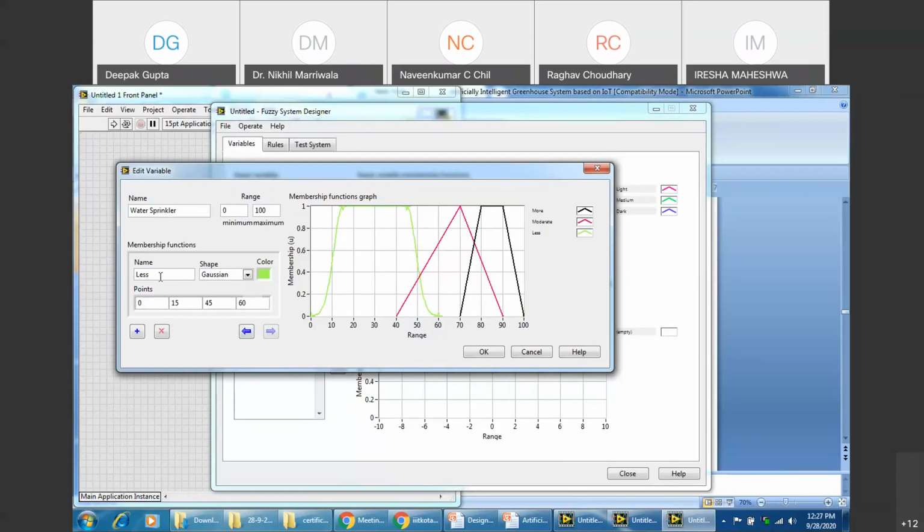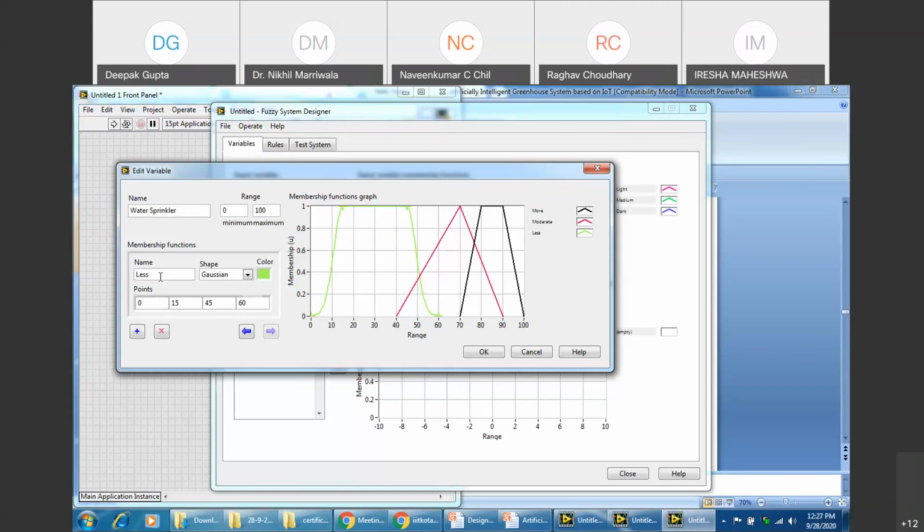The point is, these are the inputs received in this fashion, and we are specifying that this input is recognized by this kind of a membership function. This is based on our own understanding.